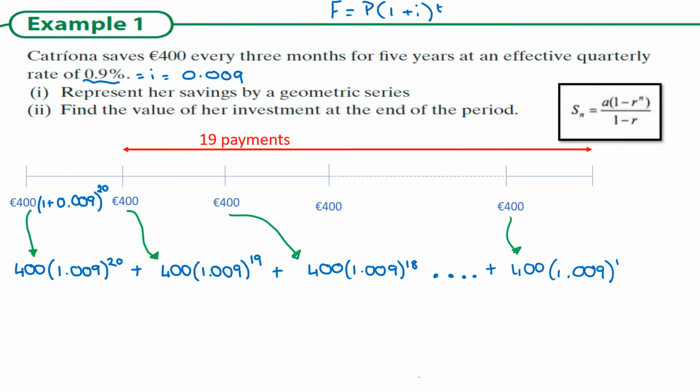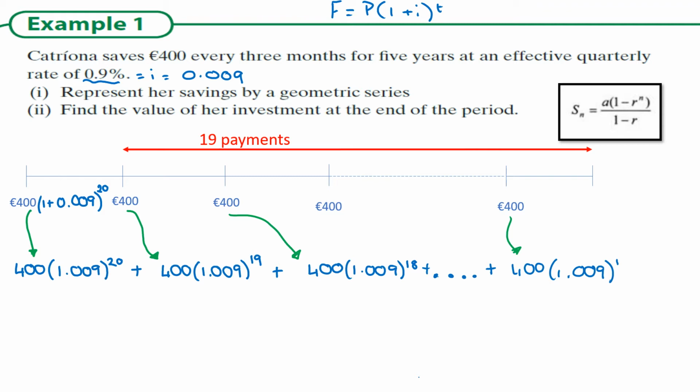And if I calculated each of those pieces and the dot, dot, dots in the middle, and I add them all together, I'm going to end up with how much money Katrina has at the end. However, that will be long and tedious. So we need a better way to do this, and that is by using our geometric sequence. So the first question asks us to represent her savings by a geometric series, and we effectively have done this.